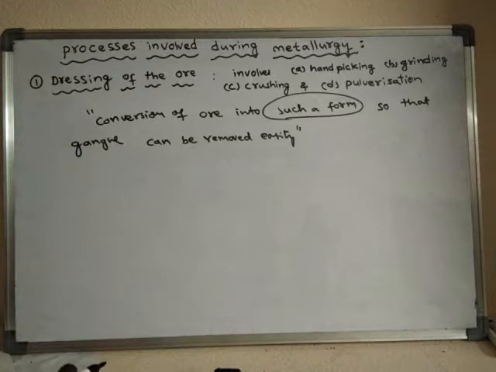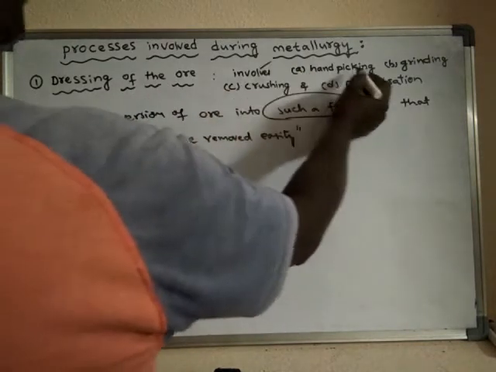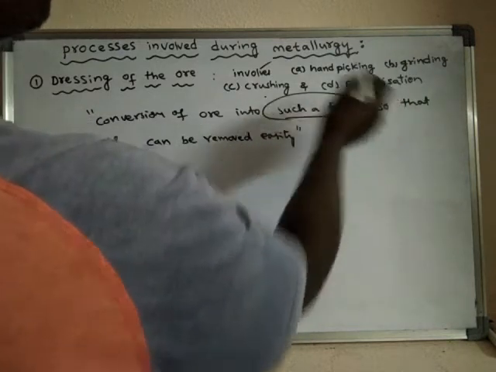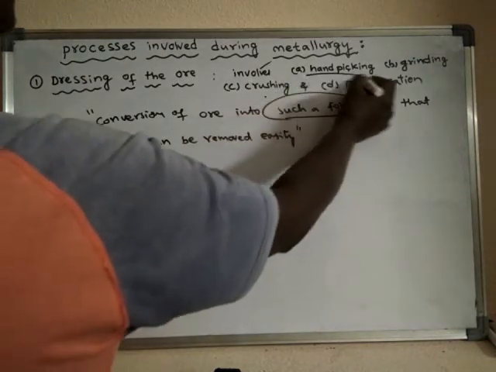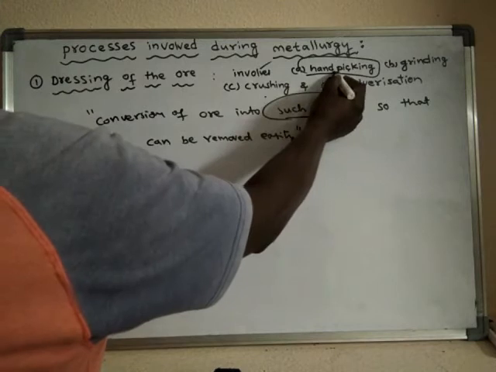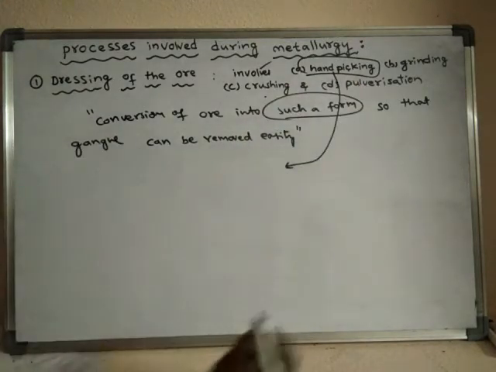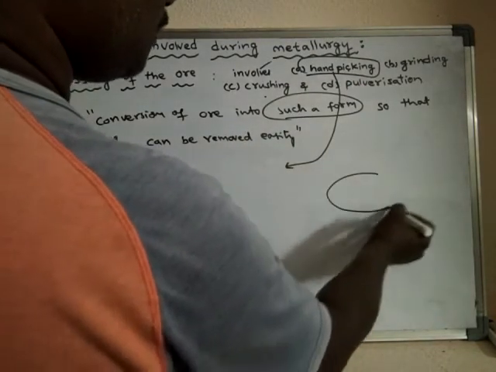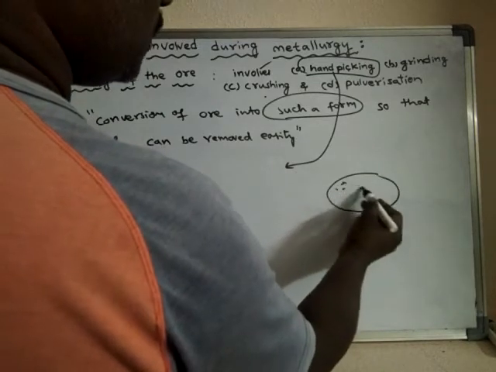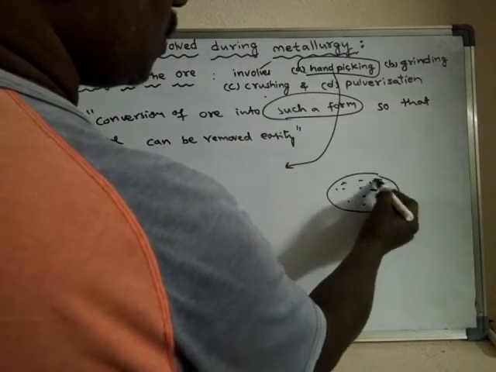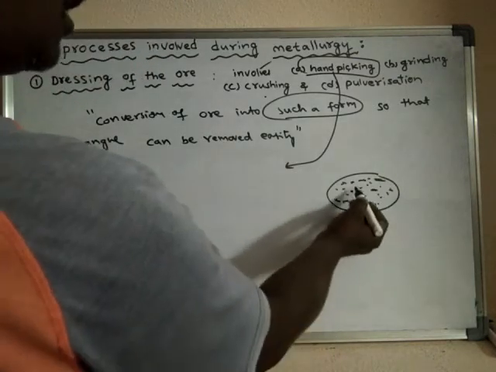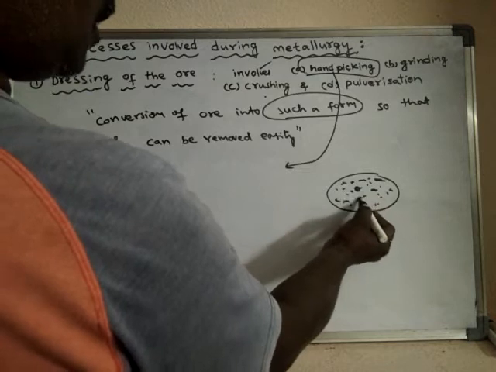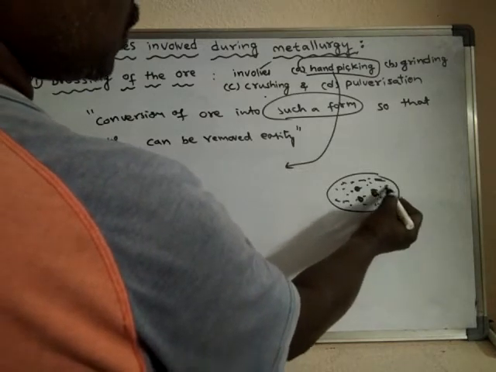Dressing of the ore involves what? Hand picking, grinding, crushing, pulverization. What is hand picking? For example, there are ore particles, and along with the ore particles there are some other impurities associated.